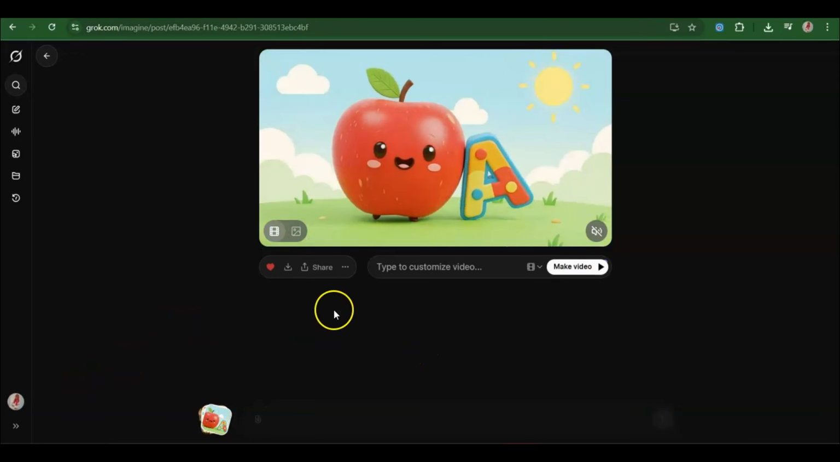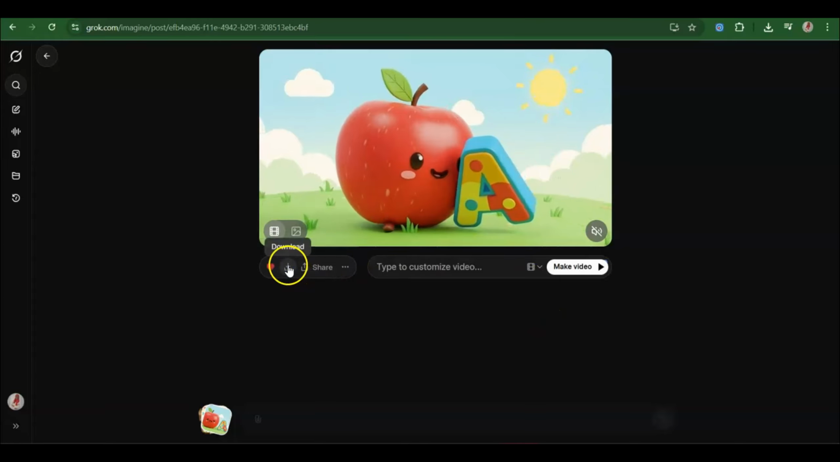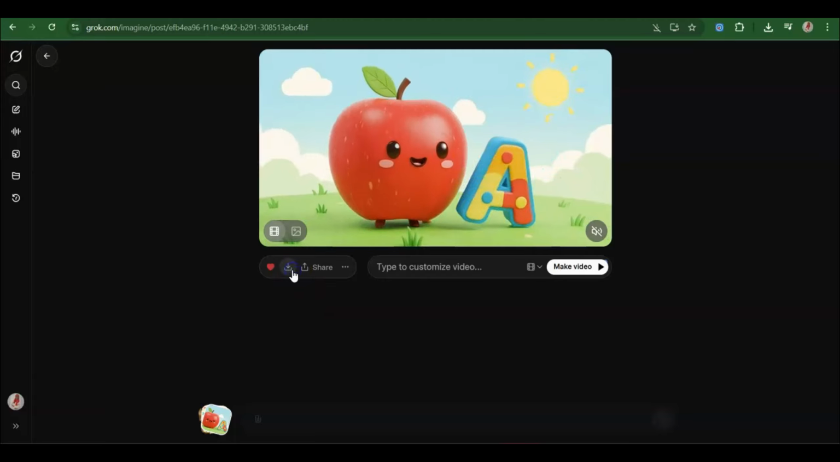Guys, just take a look at this. I created this for the letter A. Isn't this so nice? So I'm going to just do the other ones, and then I'll show you how to compile everything.